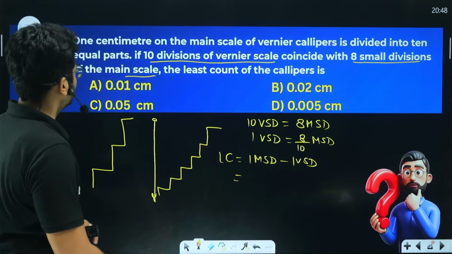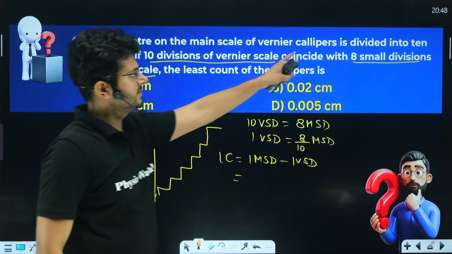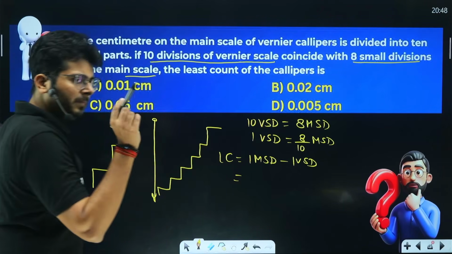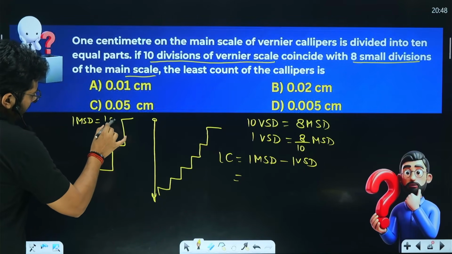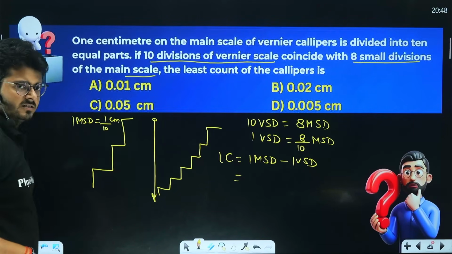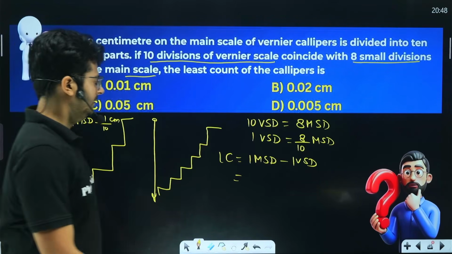What is one main scale division over here? We have written over here that 1 centimeter on the main scale is divided into 10 equal parts. So one main scale division is 1 centimeter divided into 10 parts. So this is the smallest division on the main scale, 1 upon 10 centimeter, right?